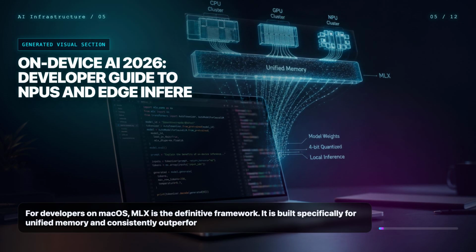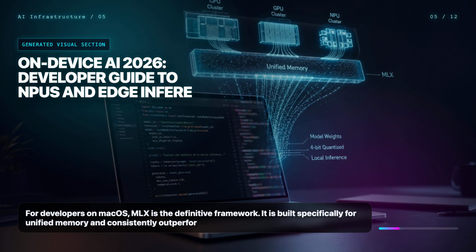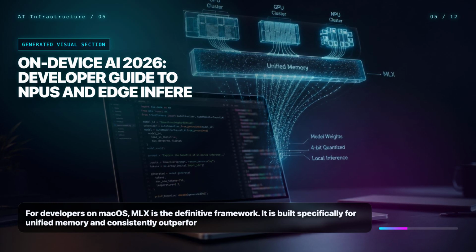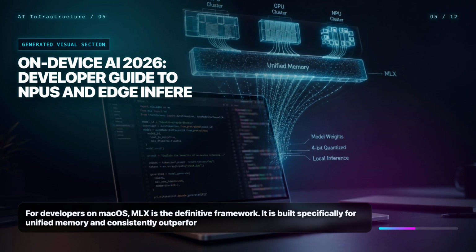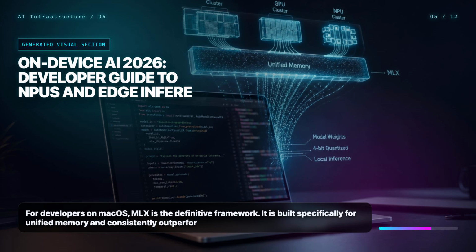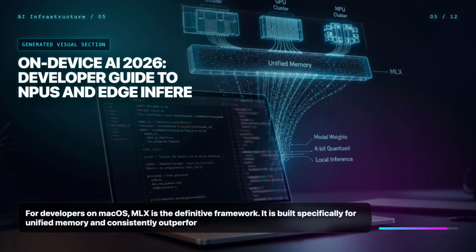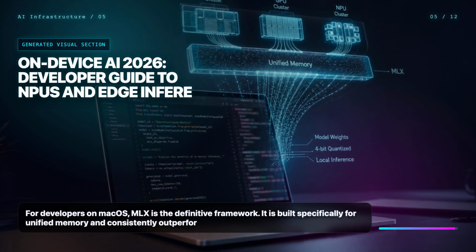For developers on macOS, MLX is the definitive framework. It is built specifically for unified memory and consistently outperforms llama.cpp on models under 14 billion parameters. Converting a Hugging Face model to MLX format and running a 4-bit quantized inference is now a streamlined process that can be handled entirely within a Python environment, enabling rapid local prototyping and deployment.